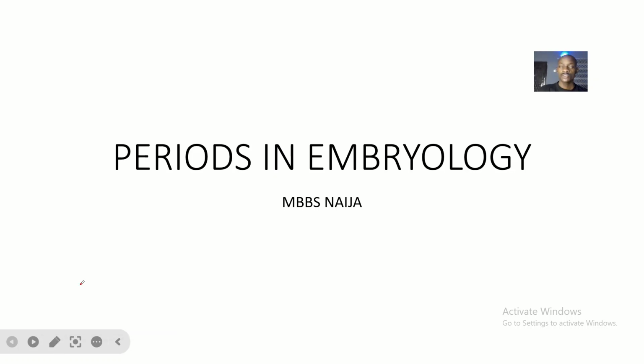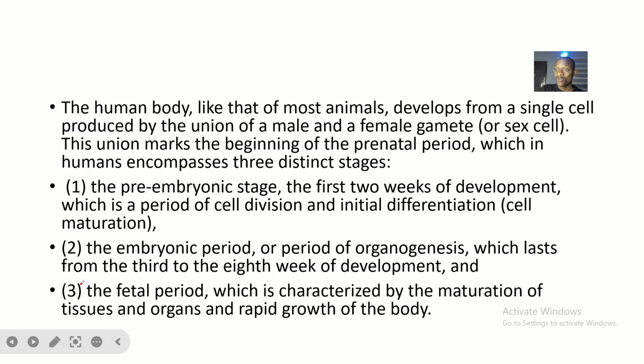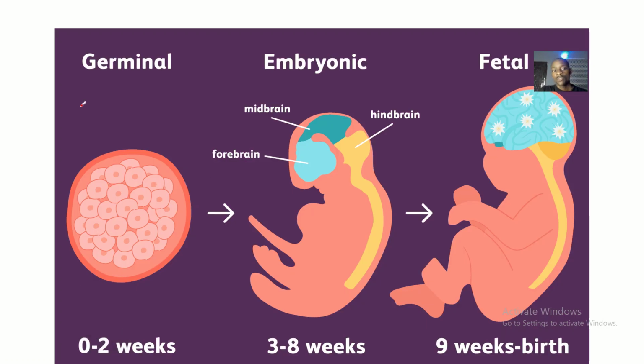Okay, so up next we'll be talking about periods in embryology. This is basically periods in embryonic development. We'll be talking about the pre-embryonic period, also known as the germinal period, the embryonic period, and the fetal period. But this is just an overview, because we took each of these periods and discussed them in different individual videos.